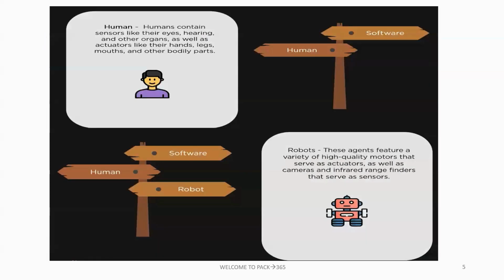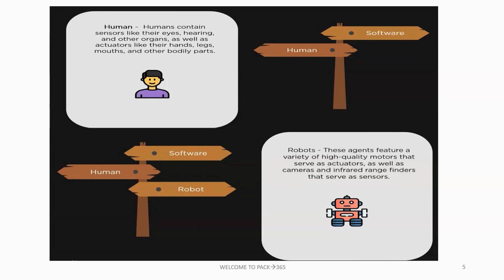In the human perspective, we have no software; a human is a natural thing. So we cannot consider the software side, right? When we are born, we immediately have eyes, nose, and mouth. We could not write any code or run any software, right? So it is based on different types of body parts. A human can be considered to have sensors like the eyes, ears, and other organs, as well as actuators like the hands, legs, mouth, and other body parts.